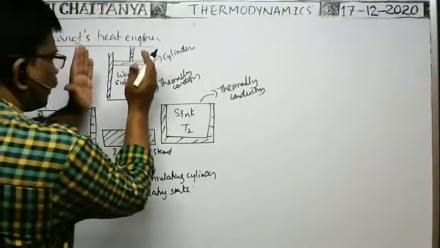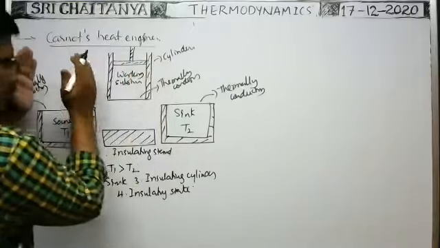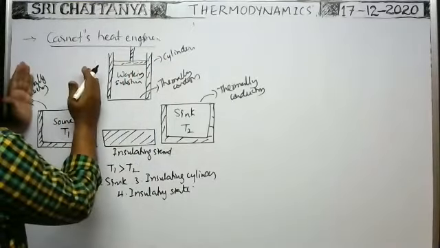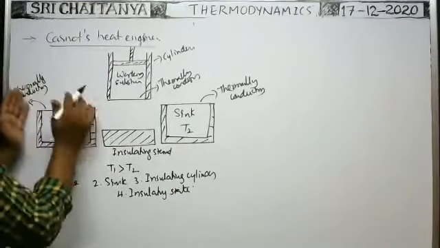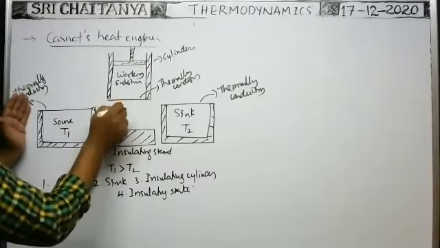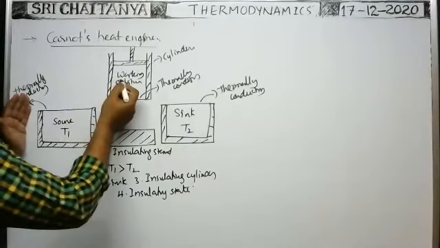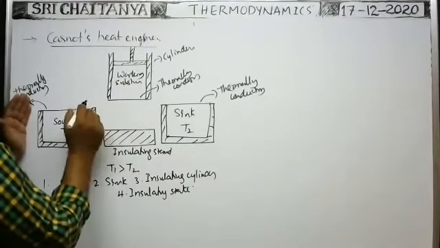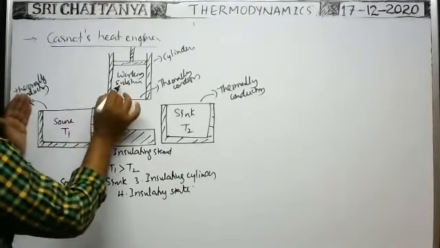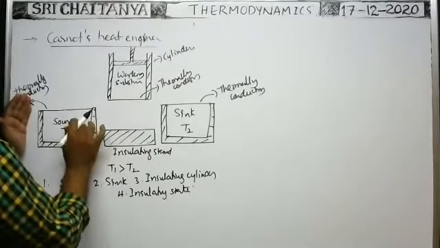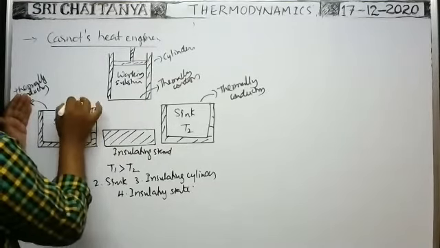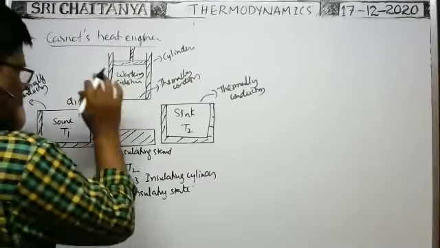When you keep the cylindrical vessel over the source, this bottom surface is conducting, so exchange of heat energy takes place between the source and the working substance. That's why the working substance takes Q1 amount of heat energy from the source.